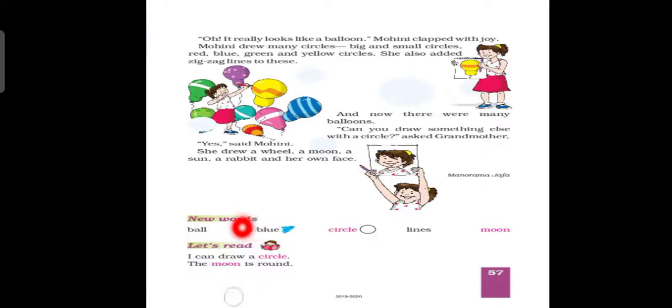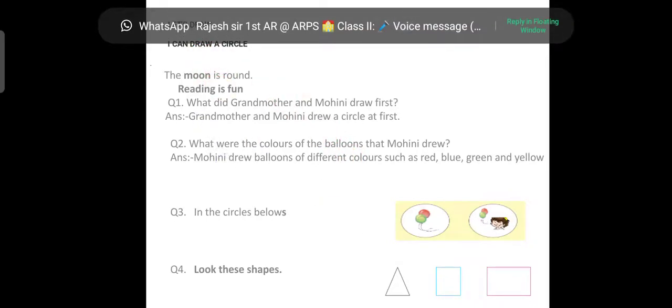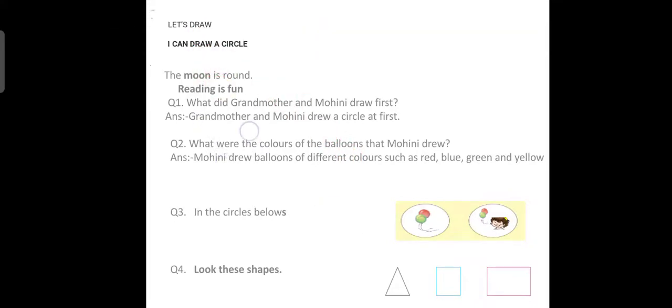Now let's read. With circle and moon, you have to make simple sentences. I can draw a circle. The moon is round. Okay. Next, let's draw. I can draw a circle. So you have to draw a circle here. Okay. The moon is round. Moon is round. Reading is fun.